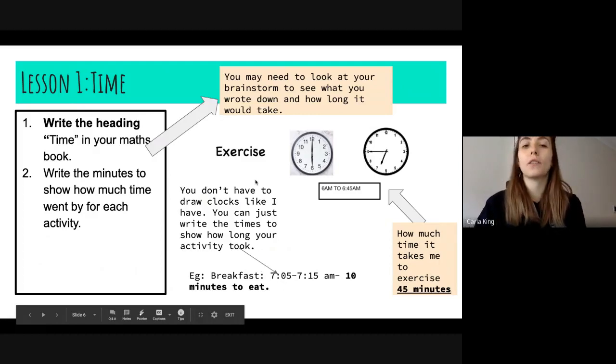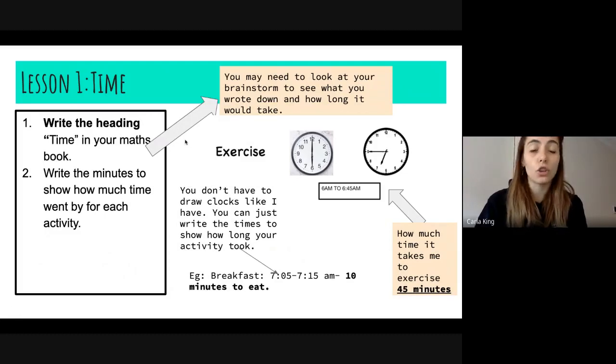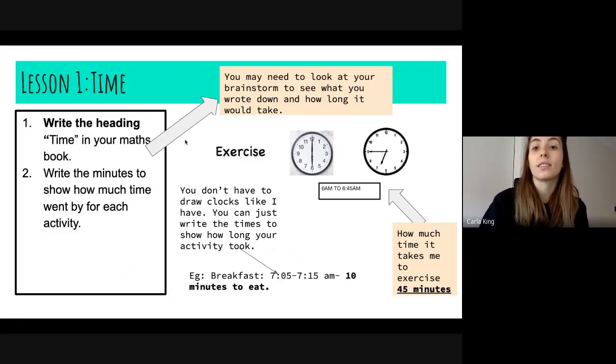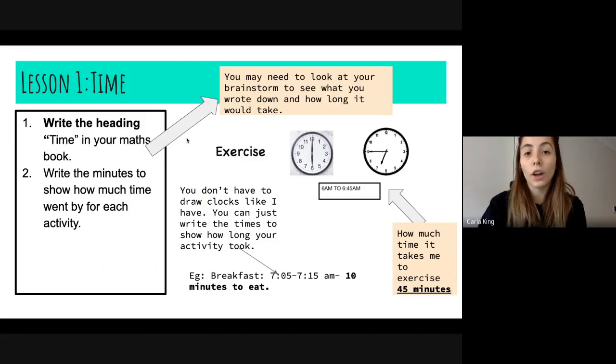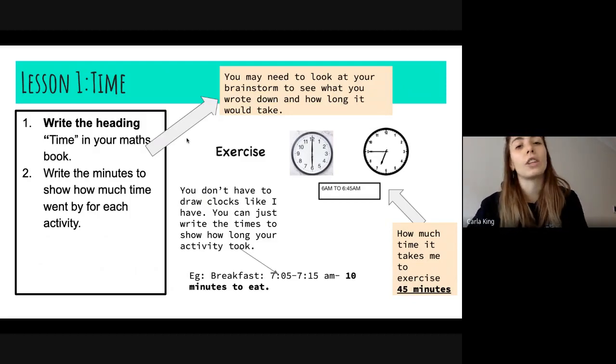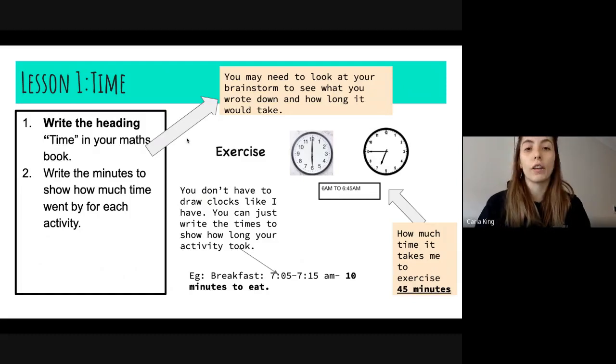If you choose a specific day, like I said in the previous slide, so if you choose Tuesday, you can start writing your specialist classes that you do on a Tuesday. How long do they take? We know that in the morning, Deanna comes to pick us up at 9:05 in the morning, and then she will drop us off at 9:50. That is your sports lesson. So you might want to see how long that takes.